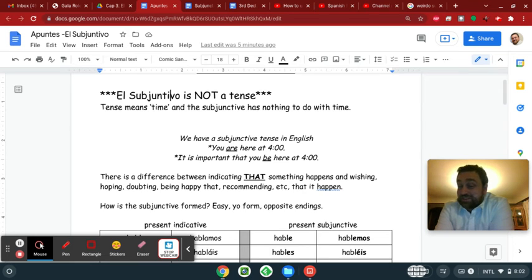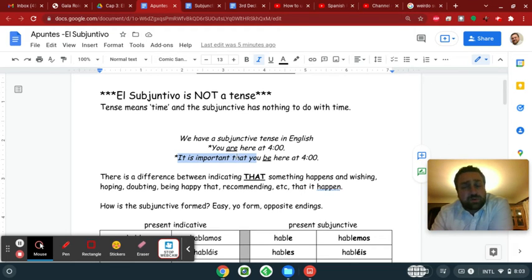This is interesting, we have a subjunctive in English. Ooh, bet you didn't know that. And so here I'll show you the difference between an indicative sentence and a subjunctive sentence. Here's an indicative sentence. You are here at 4 o'clock. You are. If I asked you to conjugate the verb be in English, I am, you are, he is, I bet you could do it, right? And you would pair you with are because you know are is the you form of the verb. But I'm going to keep it the present tense, okay? I'm going to keep the form you, but watch the verb change.